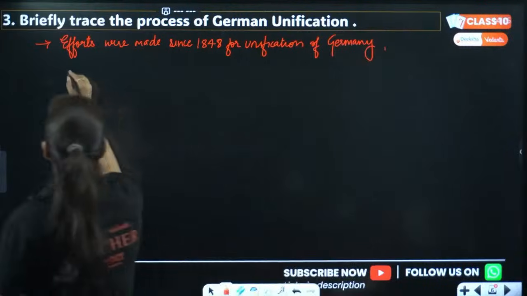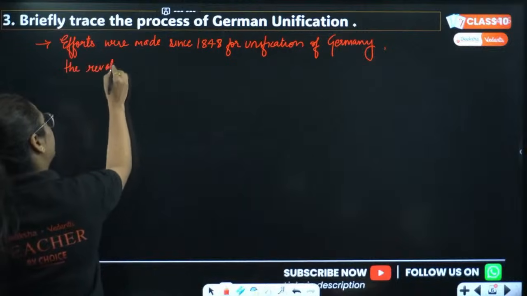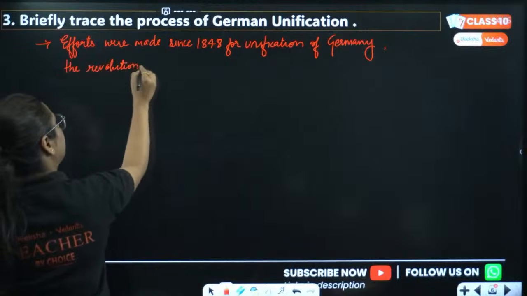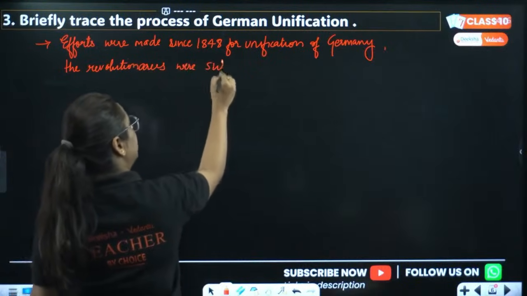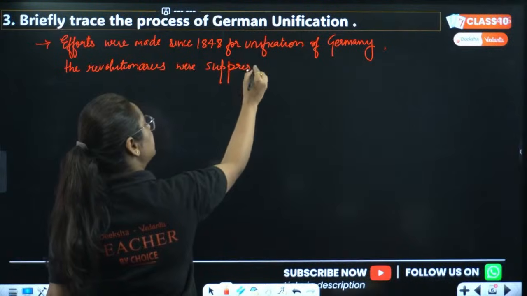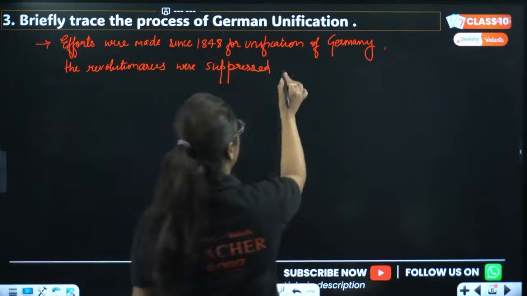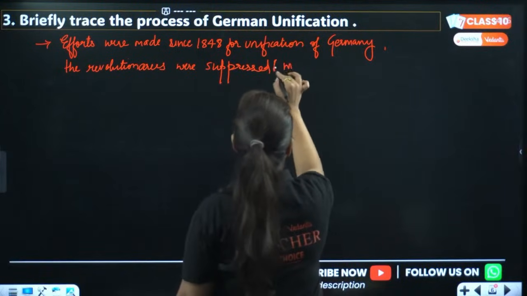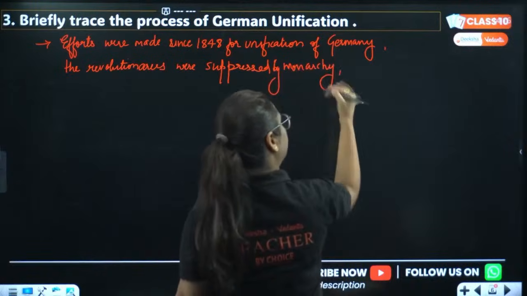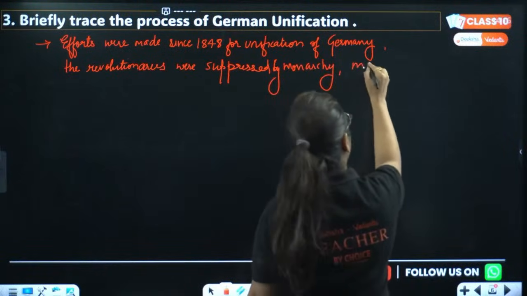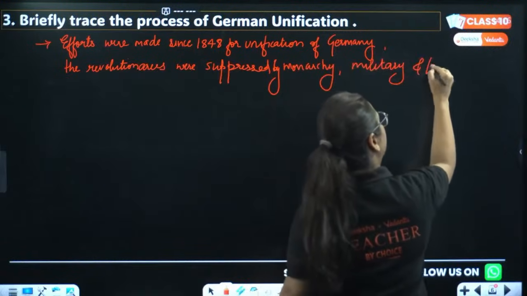The revolutionaries were suppressed. Every time the revolutionaries raised their voice, they were suppressed. There were certain powerful people in society who did not want to share the power. So they were suppressed by the monarchy, then the military, and powerful people and landowners.